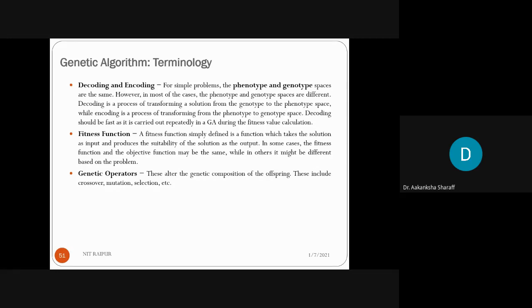So what is decoding? Decoding is a process of transforming a solution from the genotype to the phenotype space, while encoding is the process of transforming from the phenotype to genotype space. And decoding should be fast as it is carried out repeatedly in GA during the fitness value calculation.